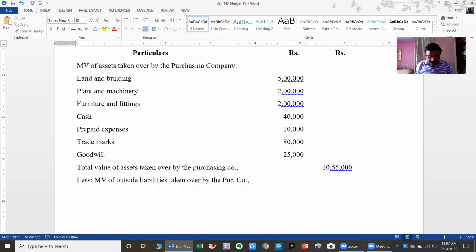So which are the liabilities taken over here? No information is given regarding the taking over of the liabilities. Therefore, we have to assume that all the outside liabilities are taken over by the purchasing company. On that basis, first one is the 5% debentures.